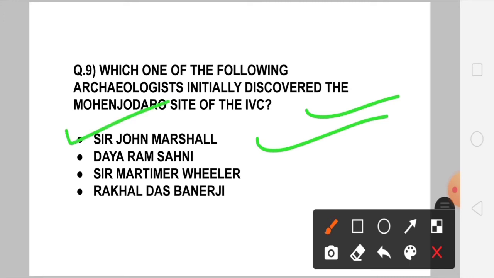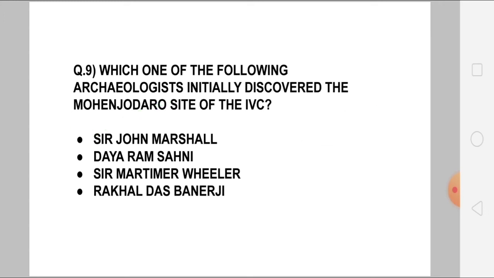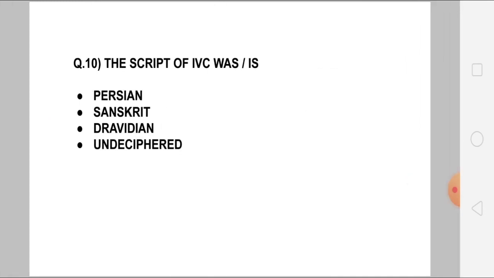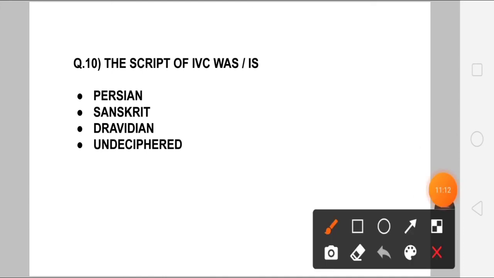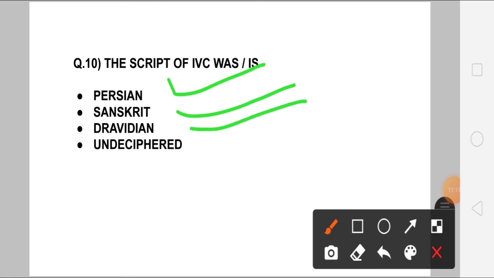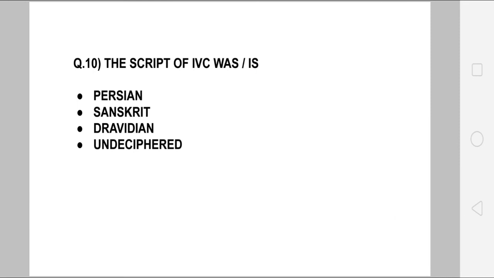Here I have not given the explanation because it is not required. You just have to know the facts here. Then the next question is, the script of the Indus Valley civilization was or is what? It is Persian, or Sanskrit, or Dravidian, or it is undeciphered till now. So your answer should be undeciphered.